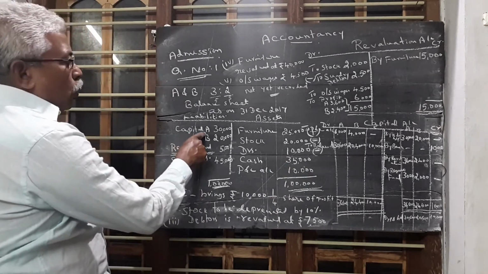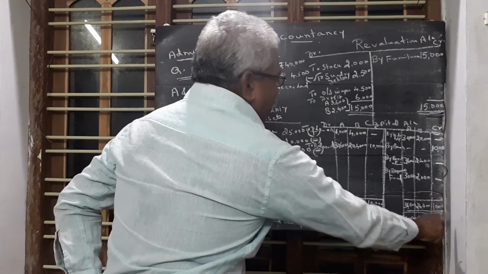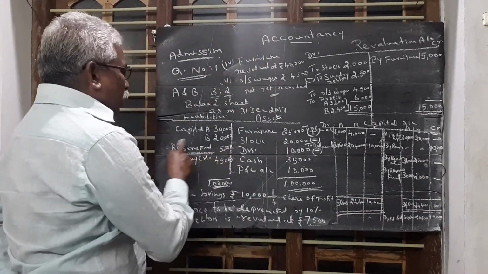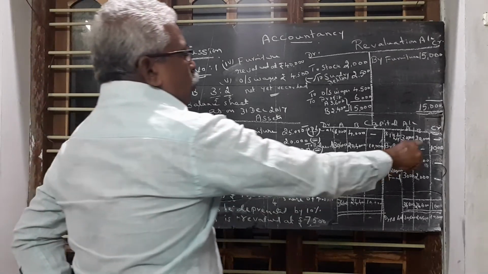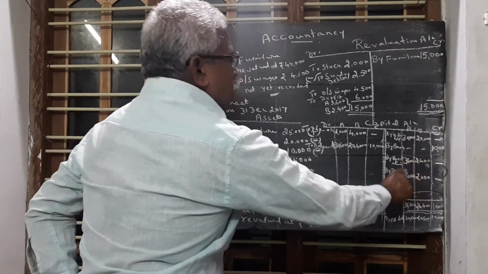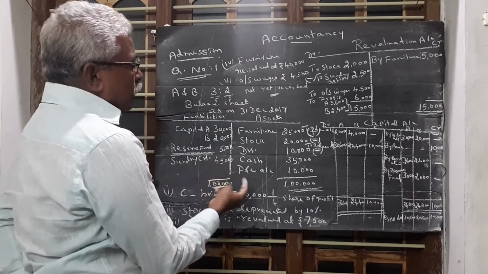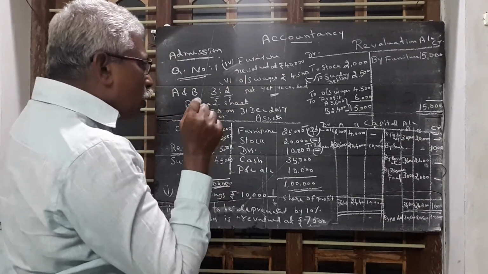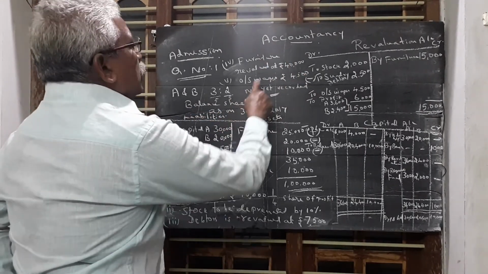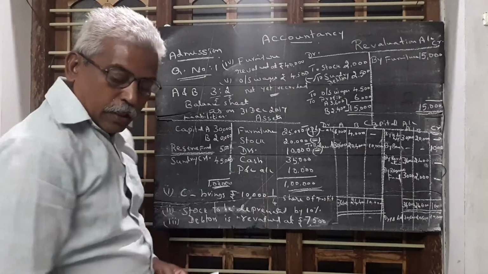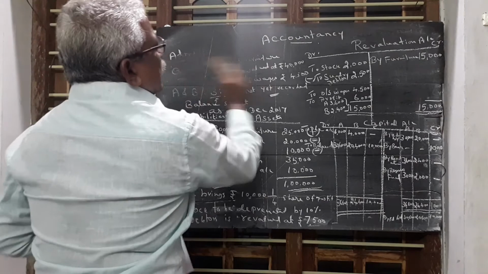Then the capital account. We have the capital account, and all the balances are written one by one. The reserve fund is not taken into account because it is already taken by old partners in their old ratio. Then sundry creditors, there is no change in the sundry creditors value. There is one more piece of information, outstanding wages 4,500. This outstanding wages amount is entered here. So I just rough the question and write the answer here.